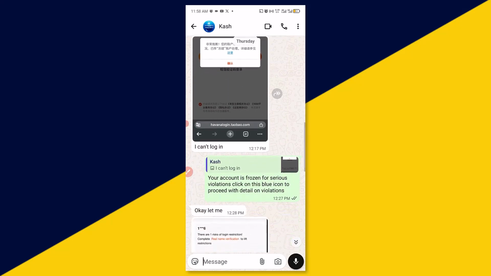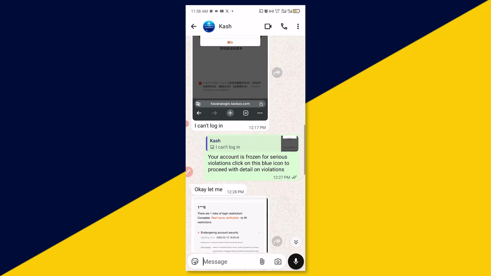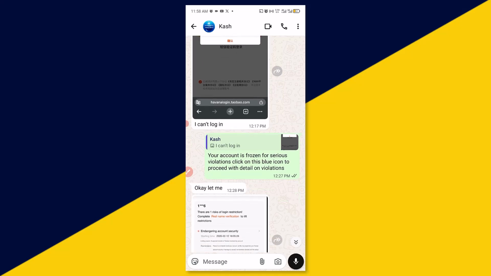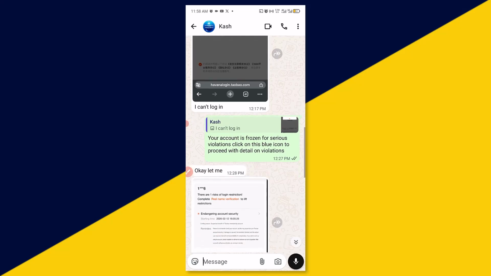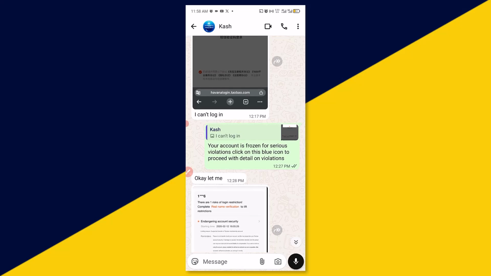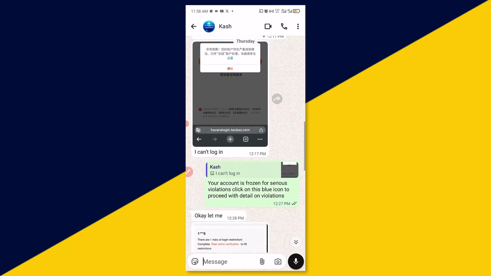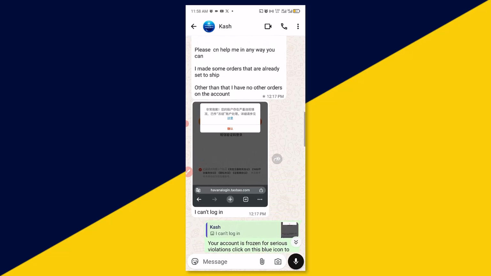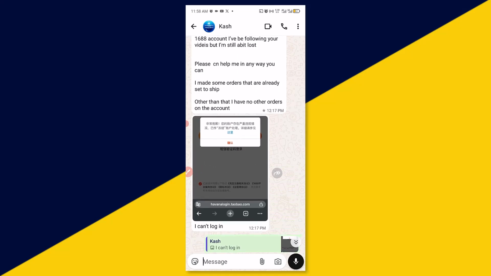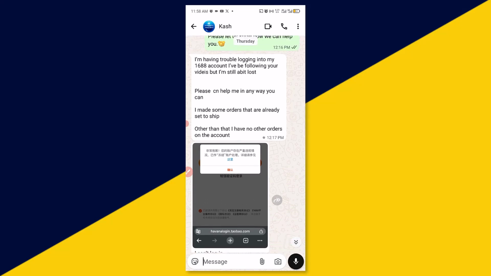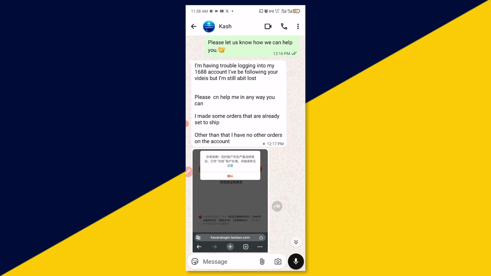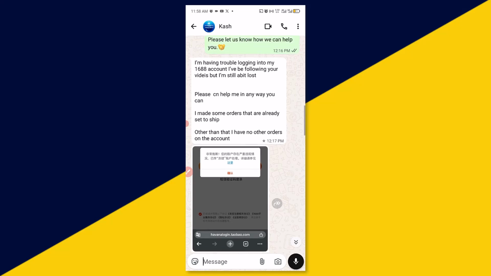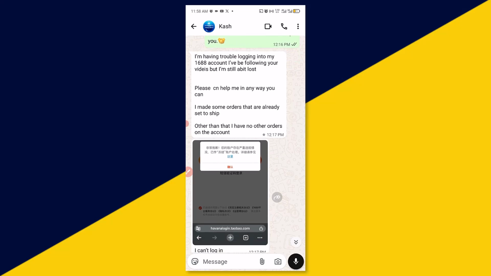So the very first thing that can lead to your account being banned on 1688 here is, number one, that some people that have the 1688 Chinese shopping app on their phone, whether you are using an Android phone or iPhone, do not turn on VPN each time you want to have access to your 1688 app. Because if you turn on VPN, there are some people, they are in Africa and they will choose Europe. You are in Europe today, you are in Africa tomorrow, you are in Germany the next day, and next you are in America.